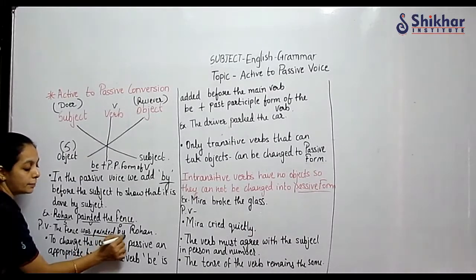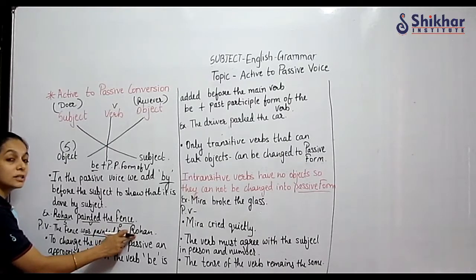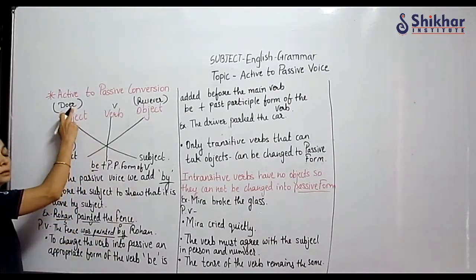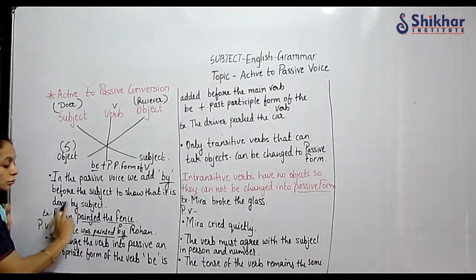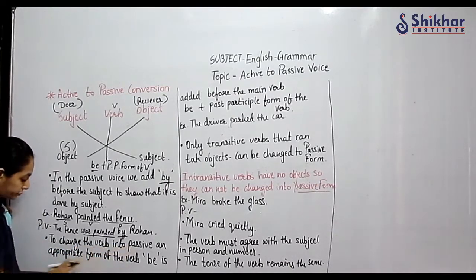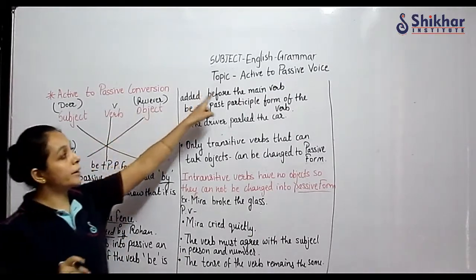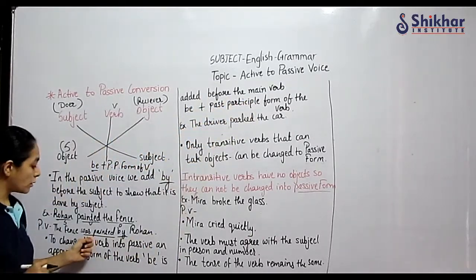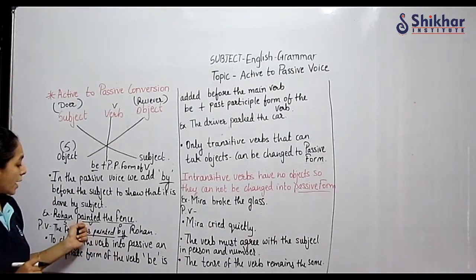Here we have to add by to show that the action is done by the doer, the subject, which has come last. So this is the pattern we have to learn. When we do more practice, we will come to know. Now, to change the verb into passive, an appropriate form of the verb be is added before the main verb. This main verb is your painted.